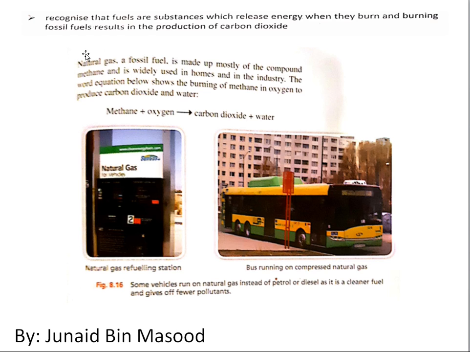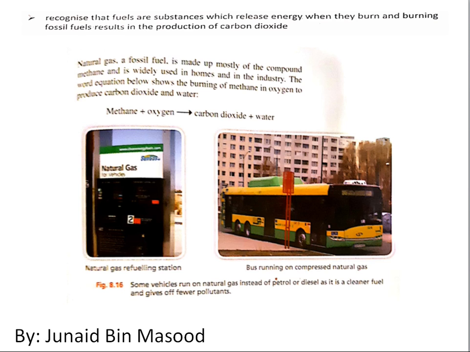Now, we have to recognize that fuels are substances which release energy. Burning releases energy. When it burns in the presence of oxygen, it produces heat. This is something we've already covered in the worksheet as well, so you can go ahead, pause, and give it a quick review for your better understanding. Whenever any natural gas or fossil fuel, meaning natural gas, crude oil, petroleum, oil, diesel, burns, it will produce carbon dioxide and water.